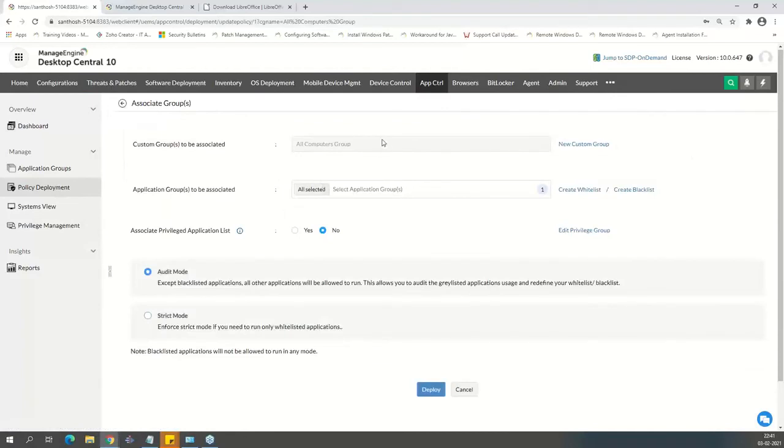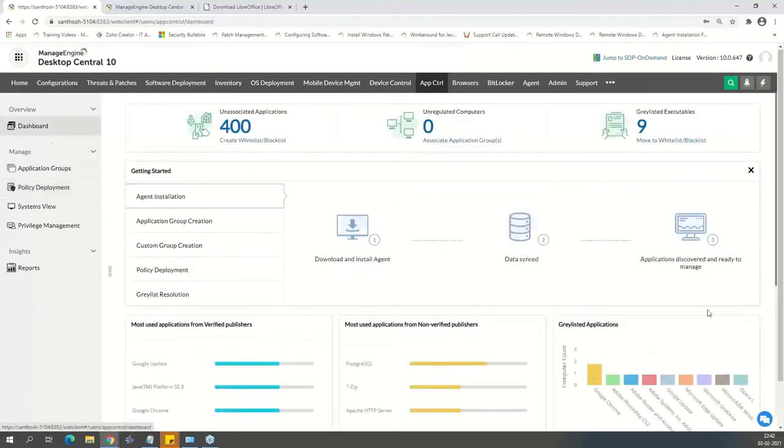What we have learned is, you can group the machines and create separate policies, whitelist or blacklist, two different policies. Apply those policies to those machines, and then if a specific application requires elevated privileges, I can go ahead and add those to the list. So that's saying, hey, this application requires elevated privileges, and then you either put it on audit mode or you put them on strict mode. If it's audit mode, I will allow everything apart from the ones that are whitelisted, and I'm going to take a report and report it to you. If I'm on strict mode, which means completely blocked, all the applications apart from the whitelisted will be blocked. That's how application control works.